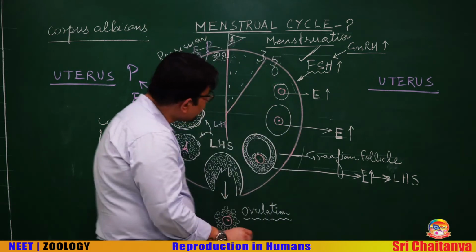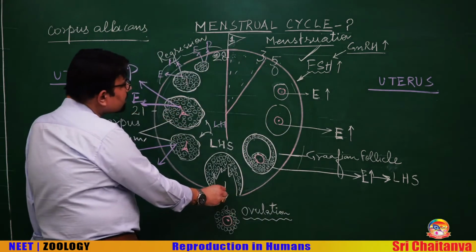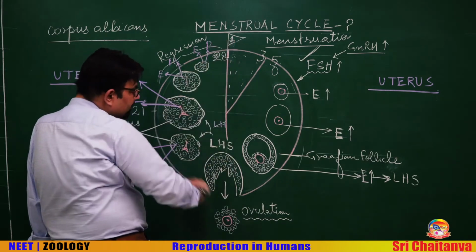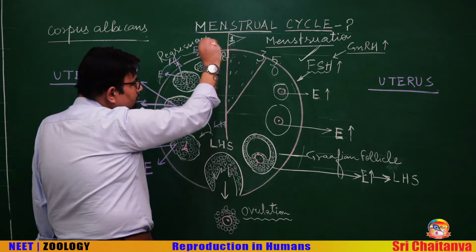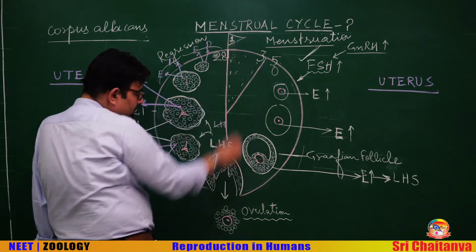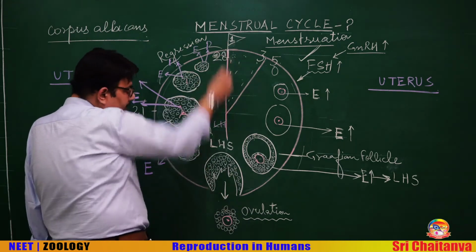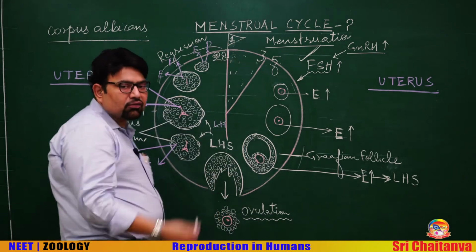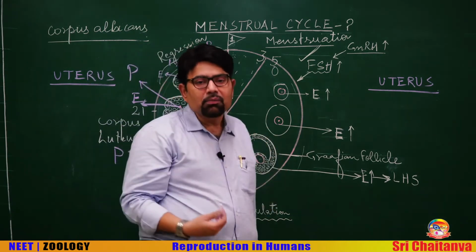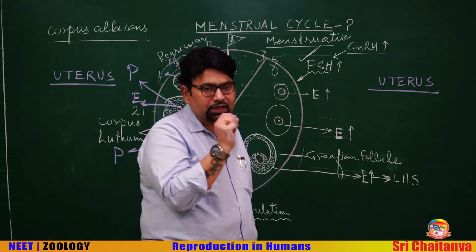We can say that ovulation occurs 14 days prior to menstruation. Remember, this is menstruation, this is ovulation. We can say ovulation occurs 14 days prior to menstruation, a very important statement.